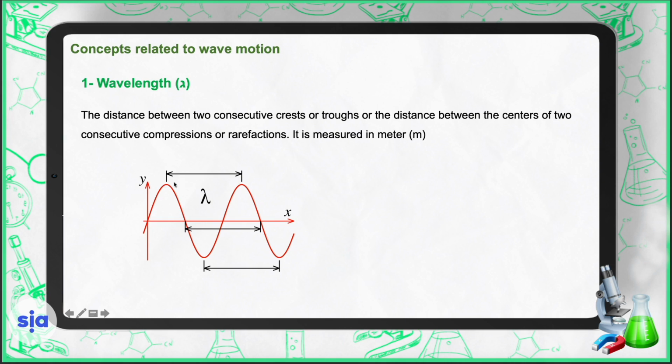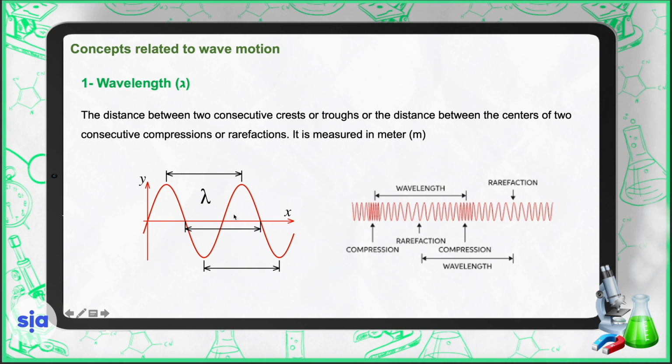Here are two crests, and here are two troughs. This distance between two crests or two troughs is called wavelength. It is represented by the Greek letter lambda, and it is measured in meters. This is for transverse waves. In longitudinal waves, it is the distance between two compressions or two rarefactions. Both of them are called wavelength.